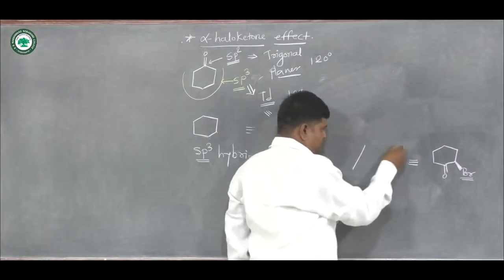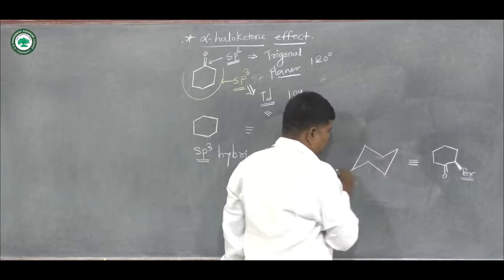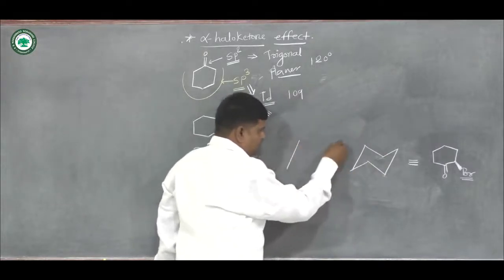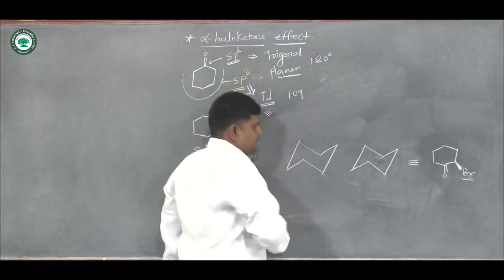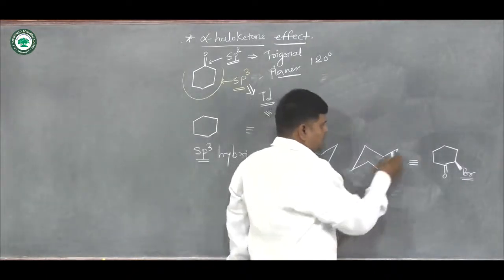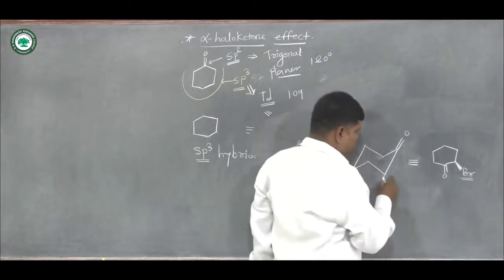Suppose this is your chair. We try to draw both the possibilities, stability and instability. Suppose this is your double bond and this bromine is here.